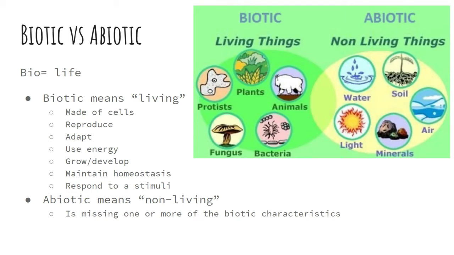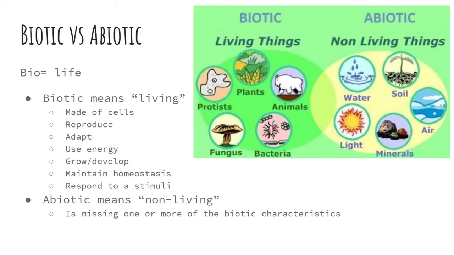The prefix bio means life. Biology is the study of life. Biotic factors are living, which means abiotic factors are non-living. There are 7 characteristics of living organisms. They must be made of 1 or more cells, be able to reproduce, adapt to their environment, use energy, grow and develop, maintain homeostasis, which refers to keeping a balance, and respond to a stimuli.